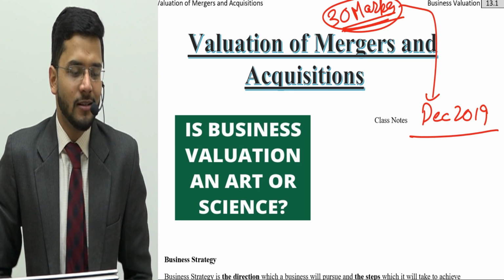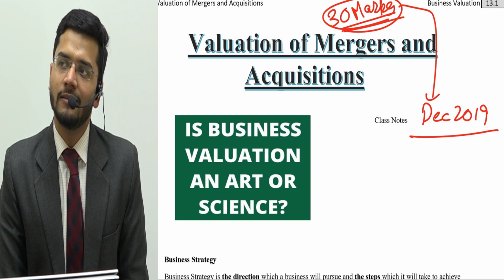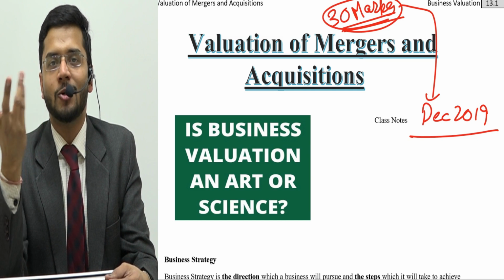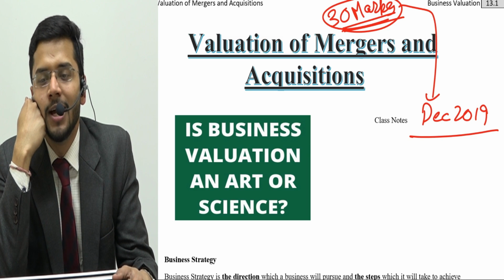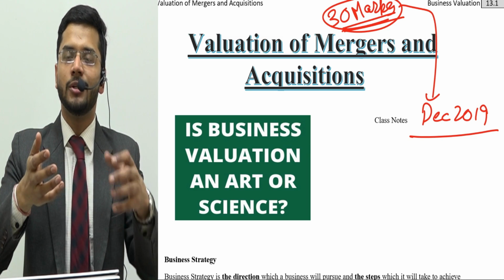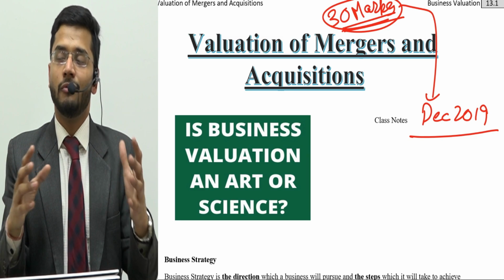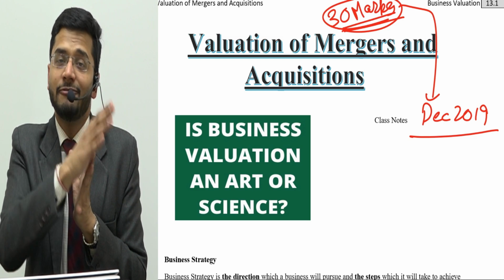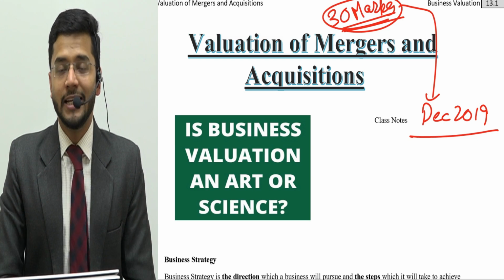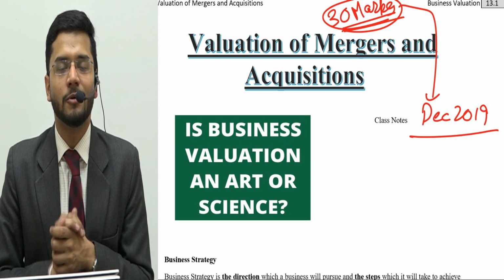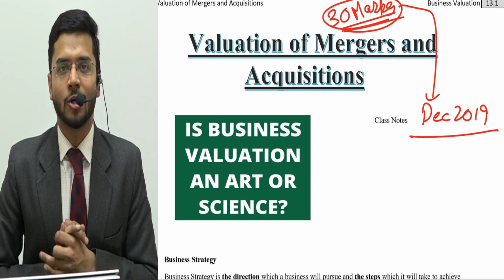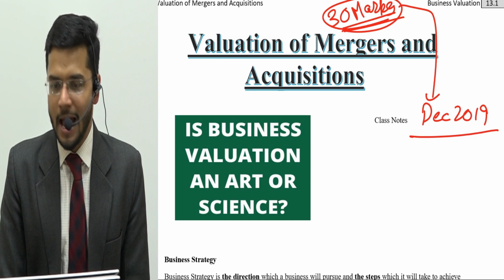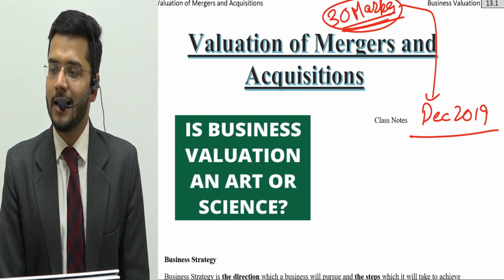We were faced with a question in our 11th and 12th standard while studying business studies. The teacher used to ask us whether management is an art or a science. And we always used to say, sir, management is an art because management differs from place to place and person to person. No two people are the same in terms of their managerial skills, which vary from person to person. So management is an art and not a science. This is what we used to study in our 11th and 12th standard commerce. Yes, absolutely, you got it right. Art and science are two different things.